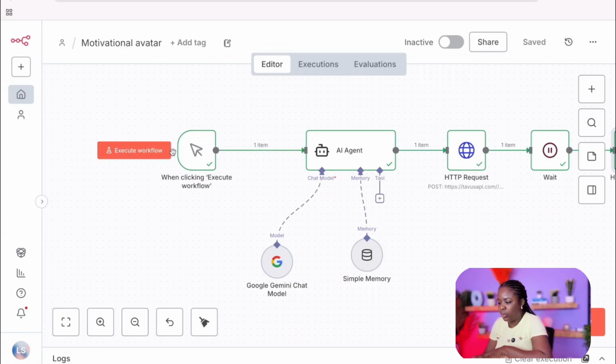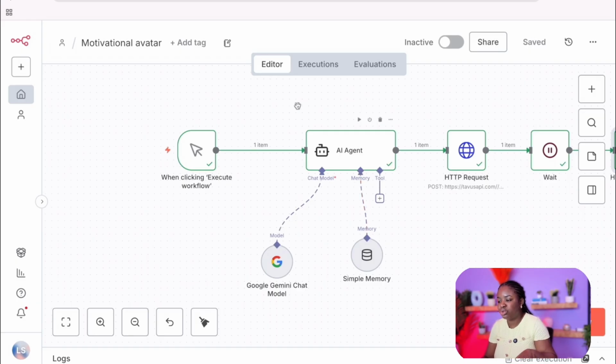So this is the workflow I have in here. I have a manual trigger in here, but if you are building this in production, and like I said, if you want it to be daily, depending on your use case, then you can have a schedule trigger in here so that you can schedule it to probably run at 9 a.m. or 10 a.m. every morning. It really depends on what you're building and your use case.